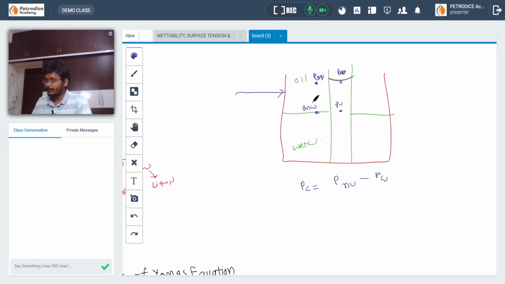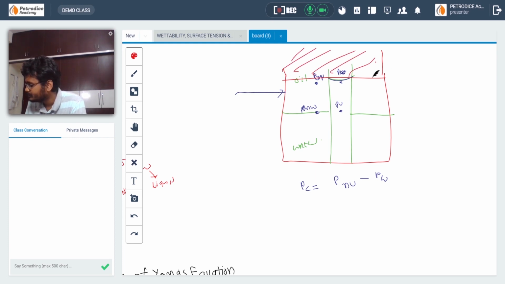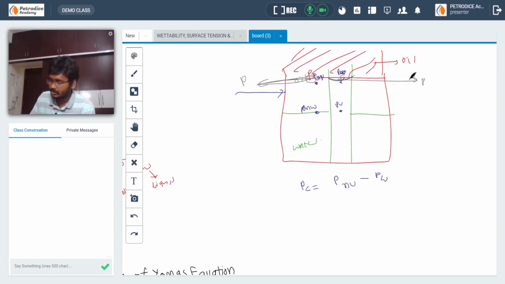So the capillary pressure in this particular case is the pressure in the non-wetting phase minus the pressure in the wetting phase. At this particular height, all the fluid above is oil, so the pressure at this point and this point is the same, P, because above it only oil is present.